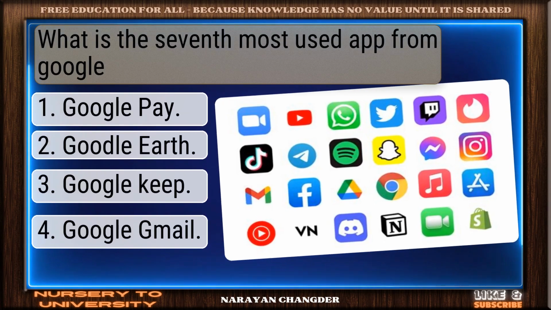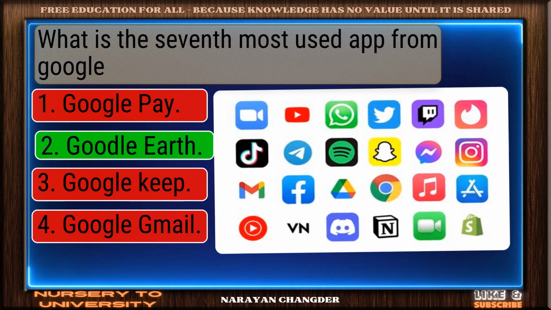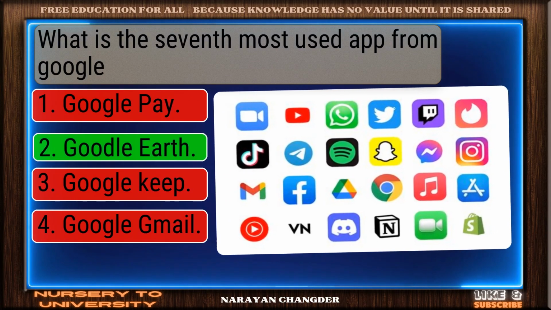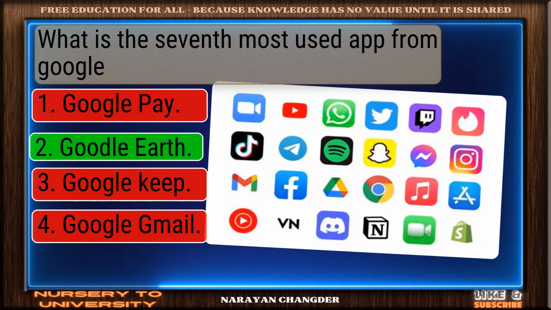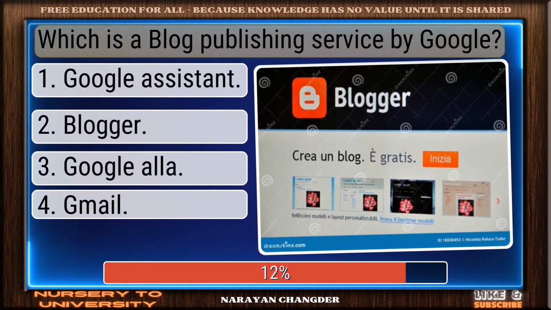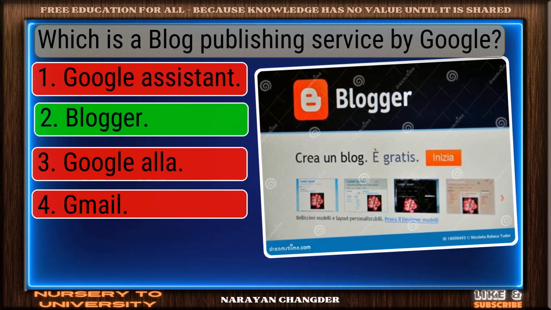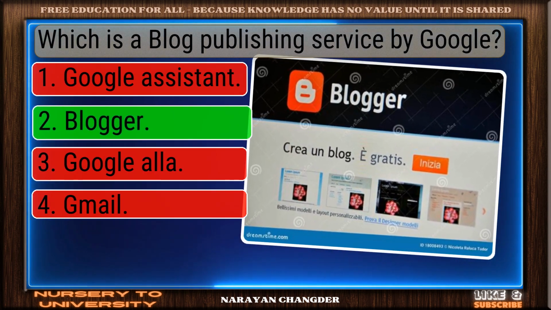What is the 7th most used app from Google? Great thinking. Google Earth is the right choice. Which is a blog publishing service by Google? Great job. Blogger is the accurate answer.